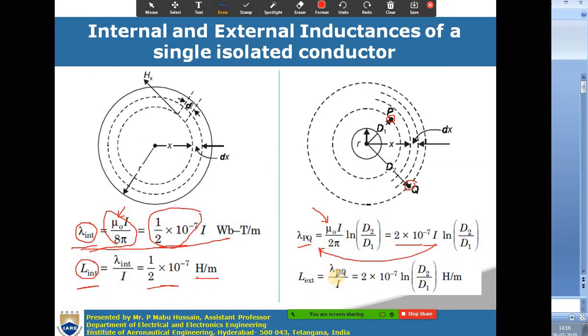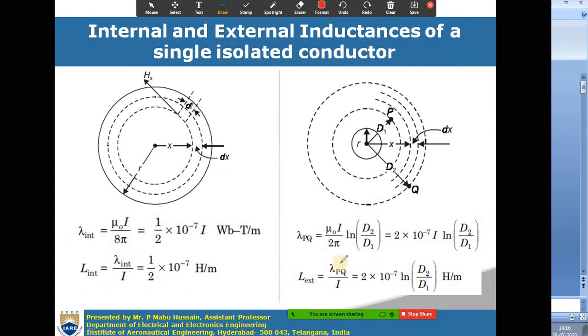Now if you bring this I to this side, lambda PQ by I, which is the external inductance, is equal to 2 into 10 to the power of minus 7 ln d2 by d1. The units of this external inductance are also henries per meter only. So till now we derived all these expressions in the previous class itself.